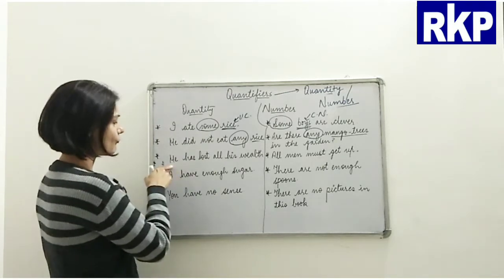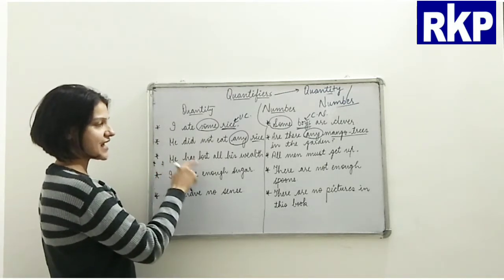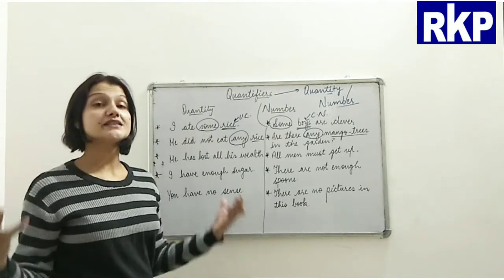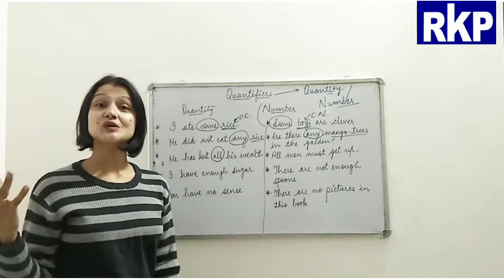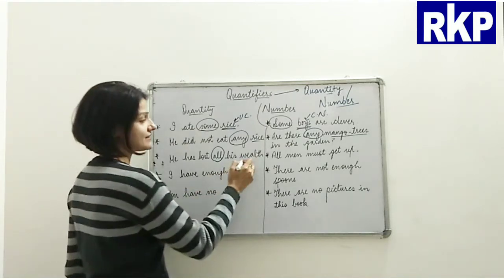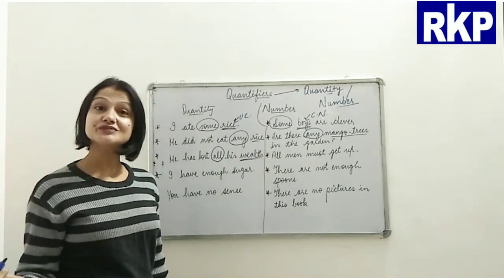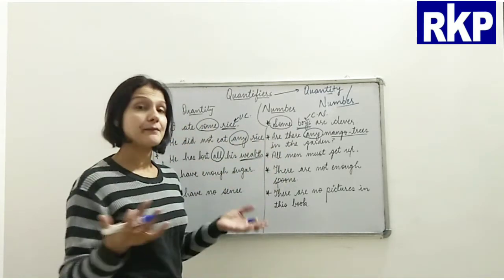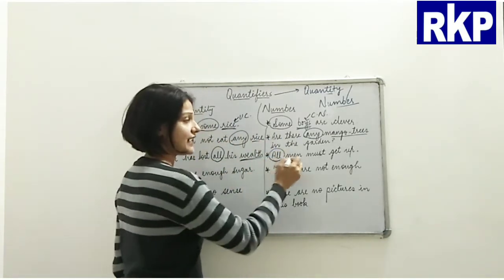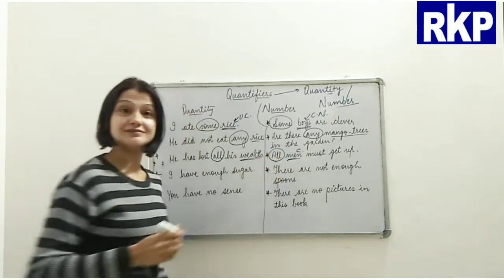If we focus on the third sentence, he has lost all his wealth. Okay, now all is the quantifier, right? And this is our uncountable noun, right? All men must get up. Now all, and this is our countable noun, right?